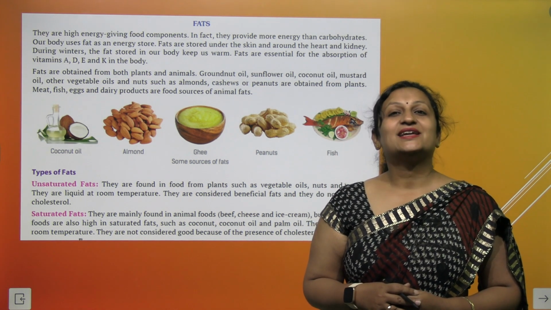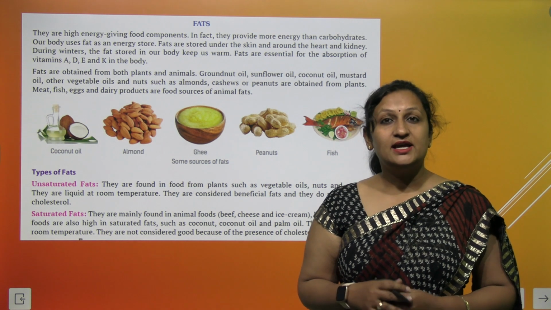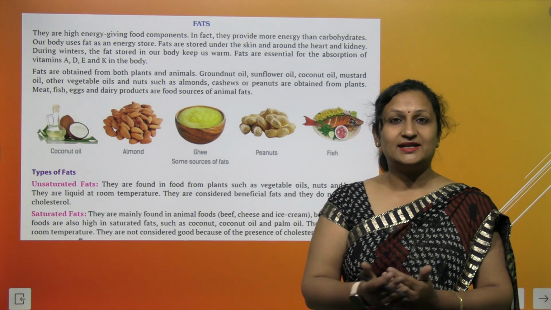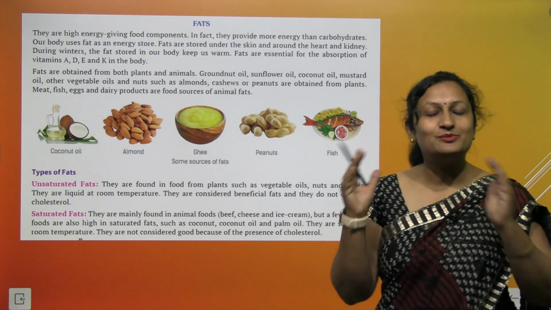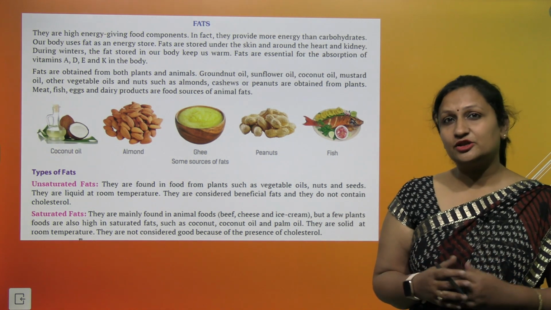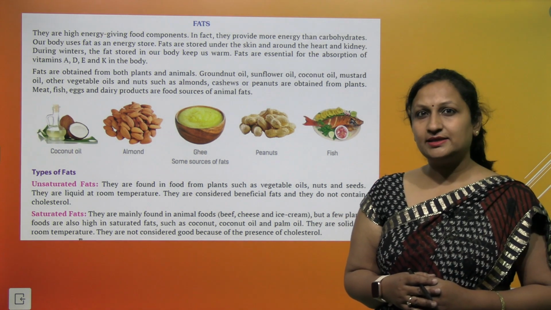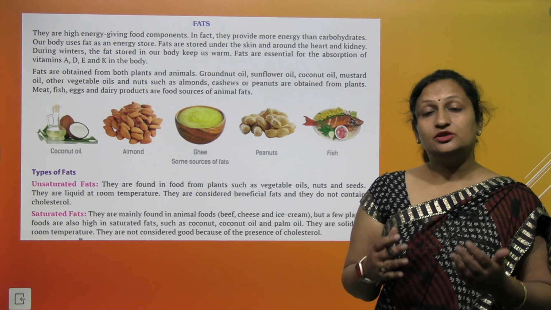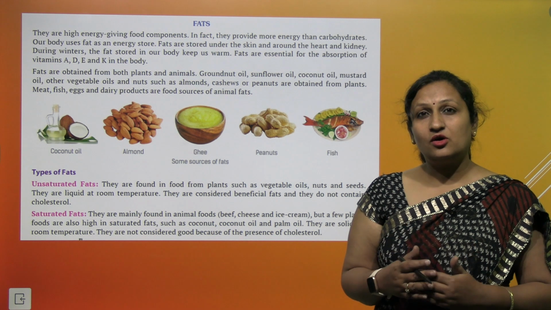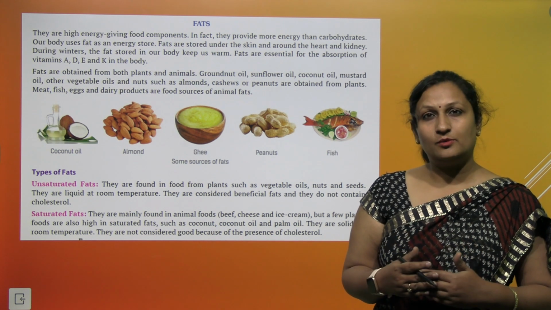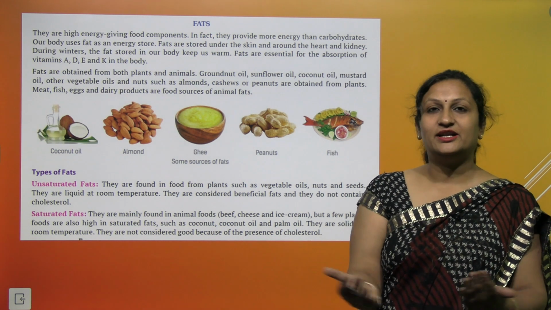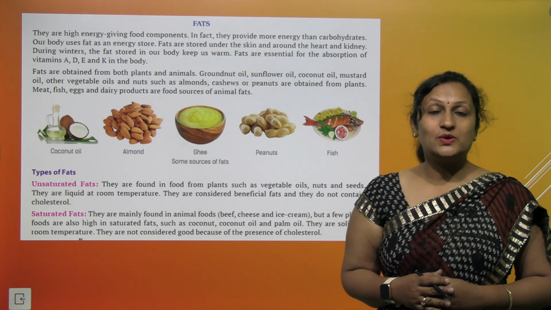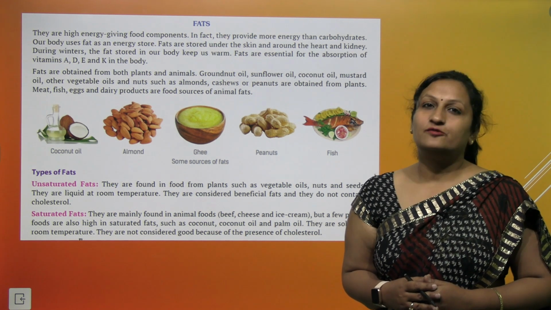Vital organs like heart, liver, इनके चारों तरफ फैट एक लेयर बना लेती है, एक कुशन बना लेती है. अगर आप कुशन पे गिरते हो आपको चोट लगती है? नहीं लगती ना? Similarly, when you fall or you have any shock, during that shock, the organs do not have any problem. For that, fats form a layer around them. Fat also helps to keep your body warm.